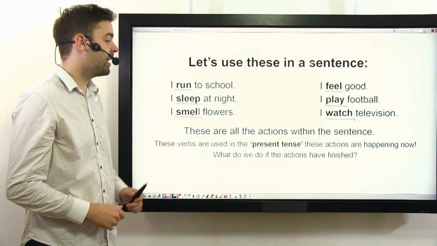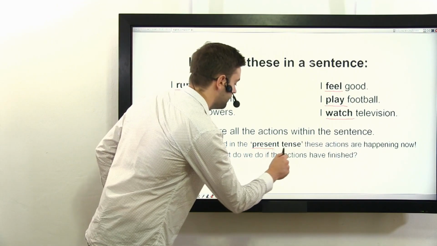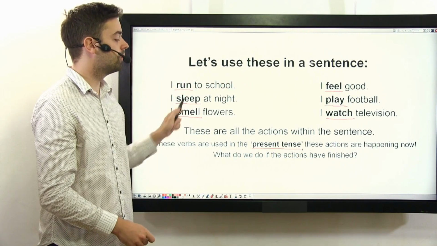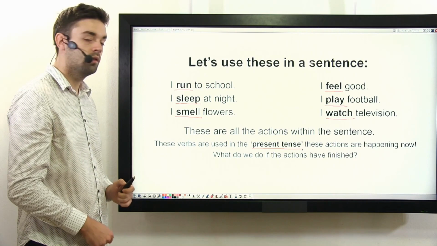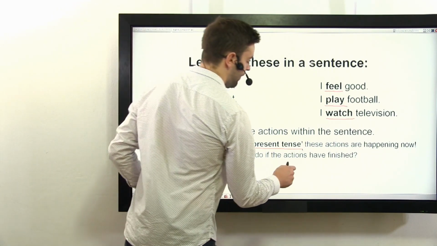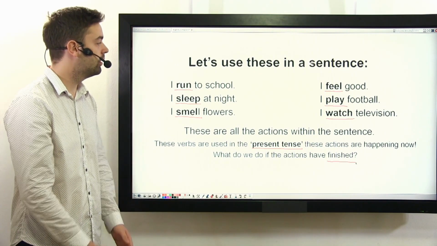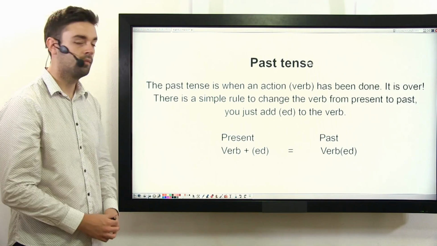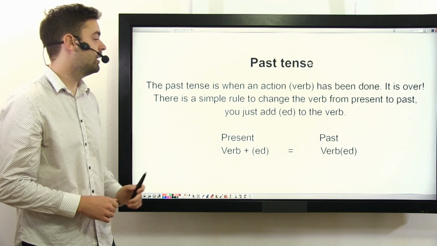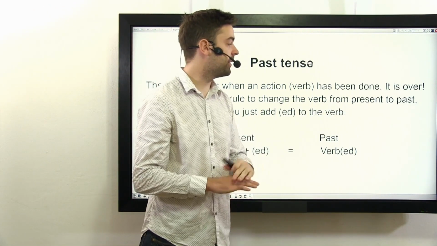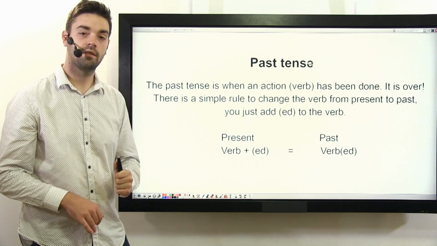These are all the actions within the sentence. These verbs are used in the present tense. So these are all in the present tense. These actions are happening now. So what do we do if the actions have finished? Well, if the actions have finished, then it's in the past tense. The past tense is when an action, the verb, has been done. It's over.